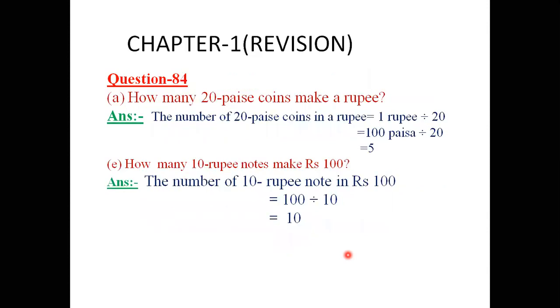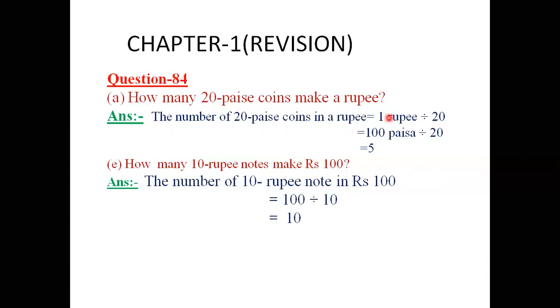And now we go to question number 84. Here is question number 84a. How many 20 paisa coins make a rupee? So first, the number of 20 paisa coins in a rupee: when we divide 1 rupee by 20 paise, we get 5. Okay, children. Now here is the 20 paise, here is the 1 rupee. First, we change 1 rupee into paise. You know, 1 rupee has 100 paise.